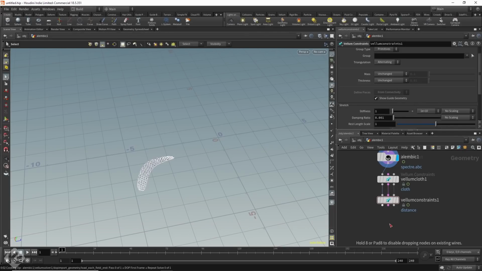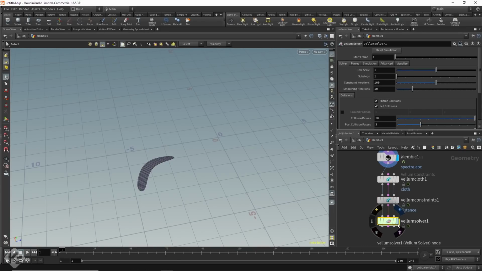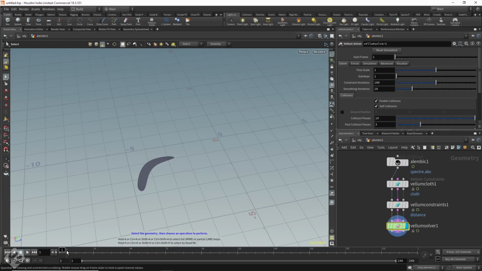I threw down a vellum cloth, then constraints, then a solver. The first establishes the cloth, the second will allow us to use Alembic animation, and the solver makes it all work from frame to frame. When I hit play, I saw what I thought I'd see. It just falls. No animation that we did in Blender. That's where the middle comes in.